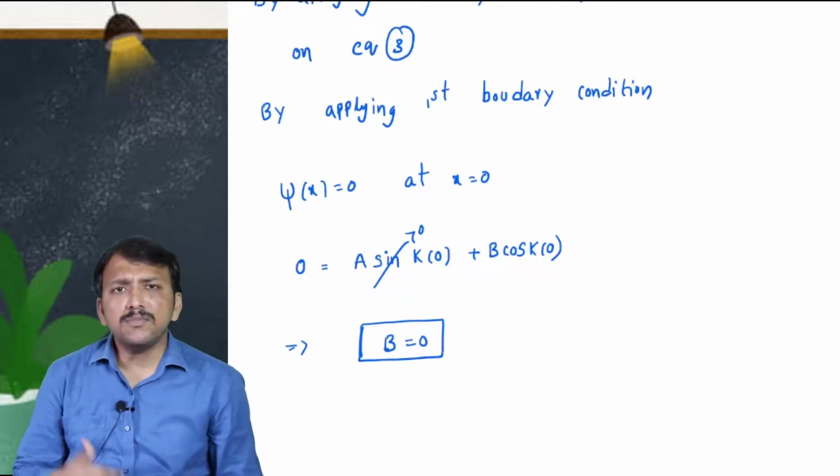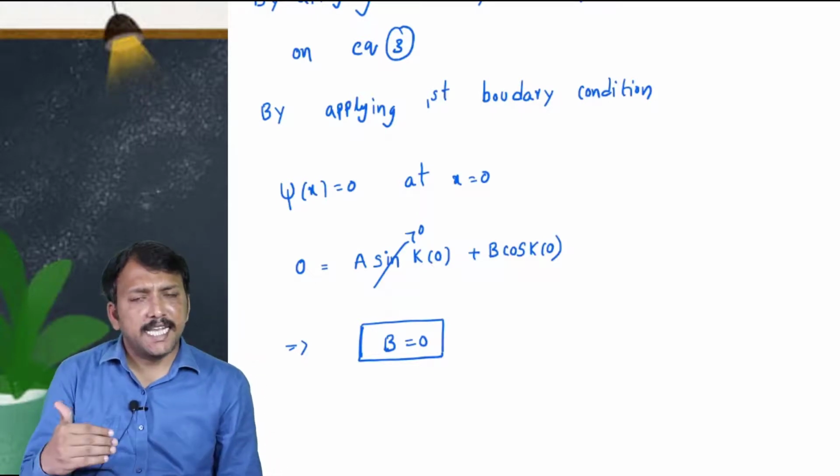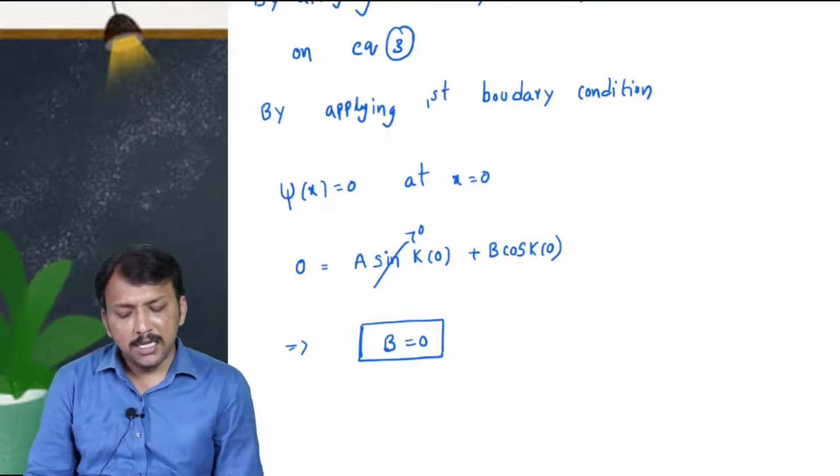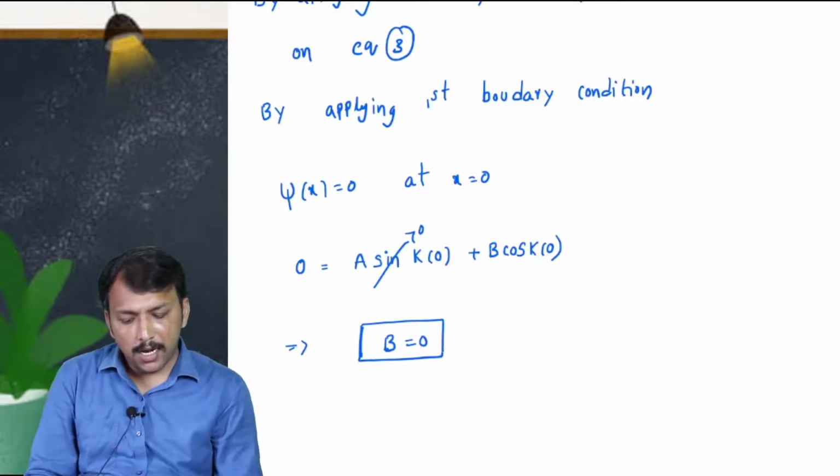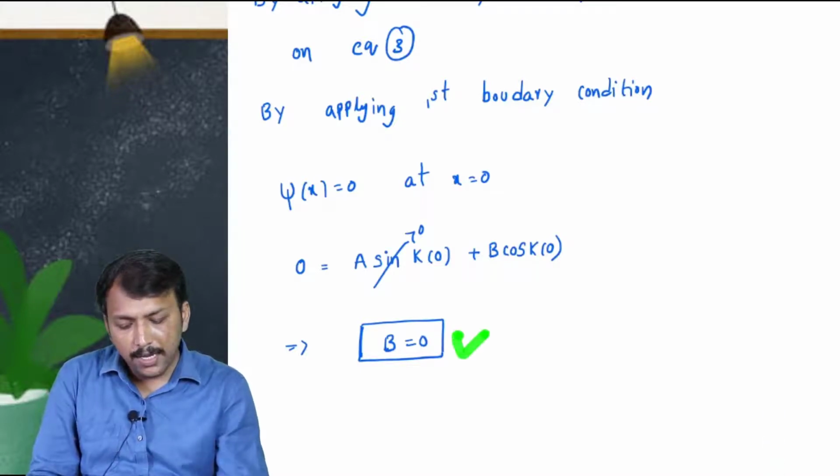Now we will apply the second boundary condition, that is psi is 0 at x is equal to L, and also b is equal to 0.